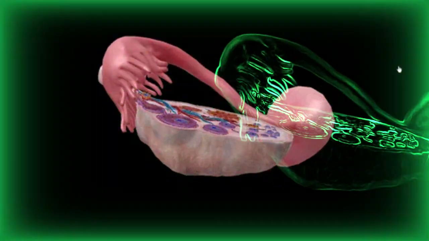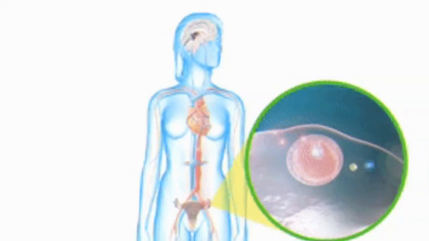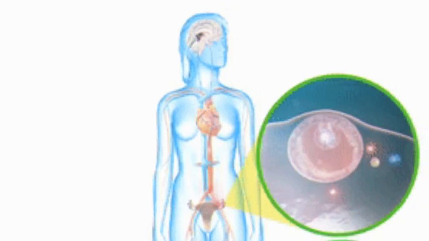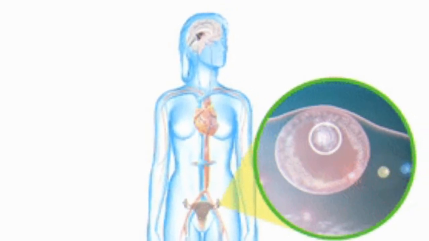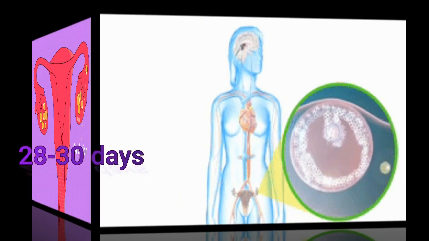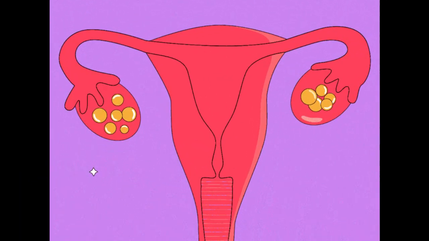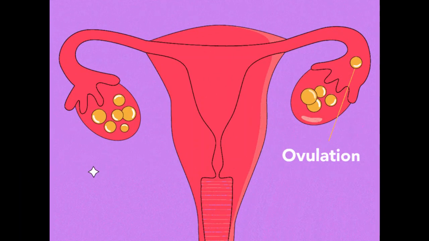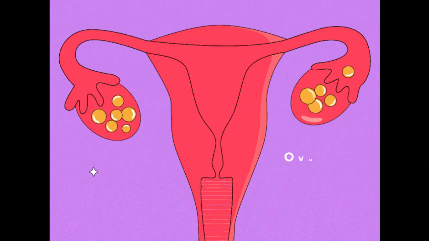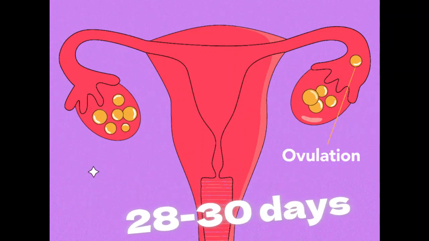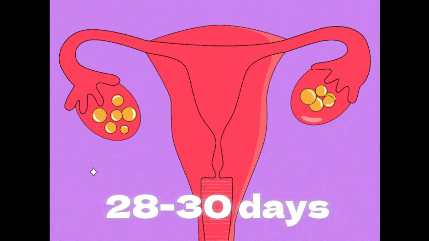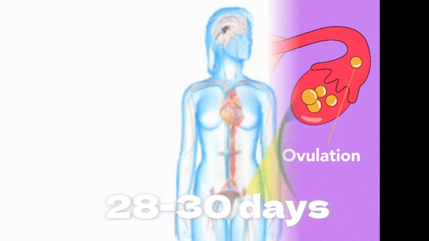They alternately release their ova one after the other, and the period between the release of ova is generally 28 to 30 days. For example, if one ovum is released from the left ovary and the next from the right ovary, the difference between them is about 28 to 30 days.